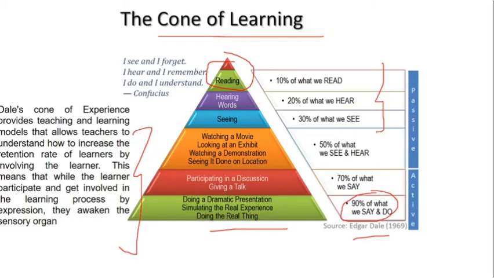You can implement this in your actual life also. Right now you are hearing me, so 20% is remembered, but if you read it out and do the things on your own, 90% of what you do is captured in your mind. So ensure that you practically do things, learn on your own, and practice on your own in order to capture 90%. There were two questions: on whom, and how much percentage.